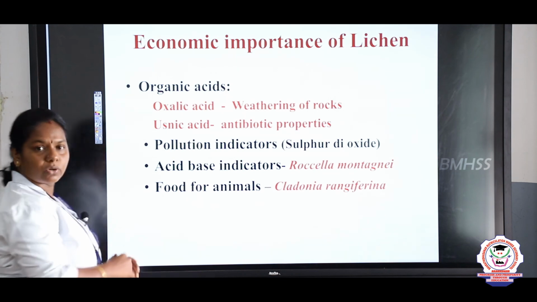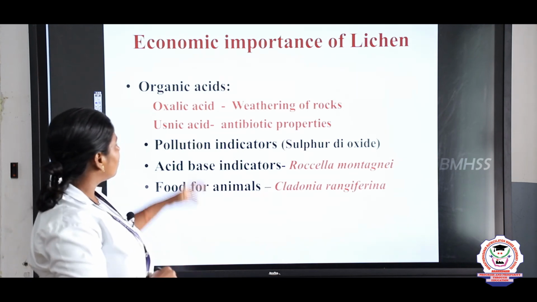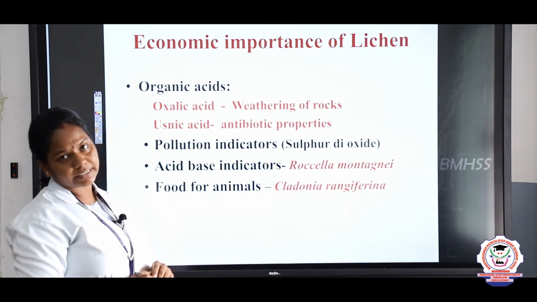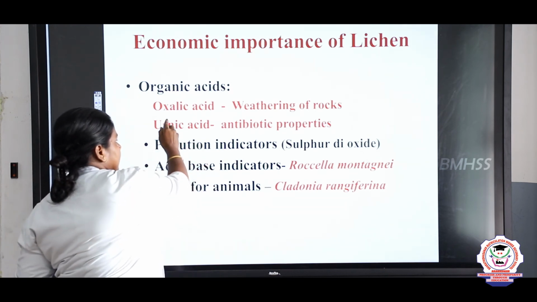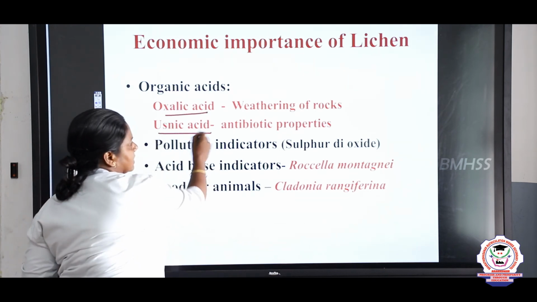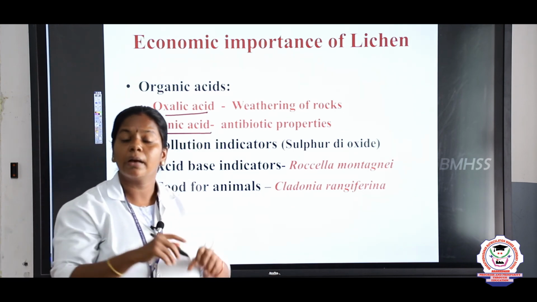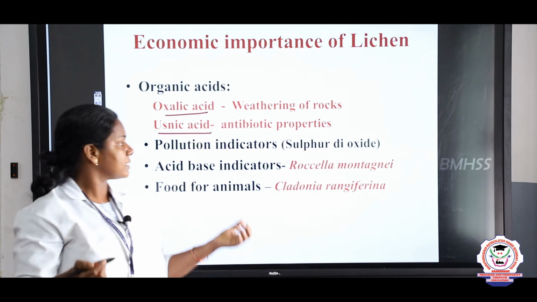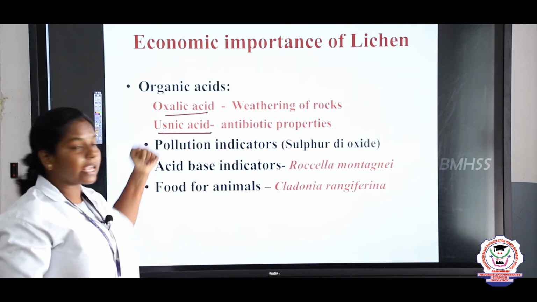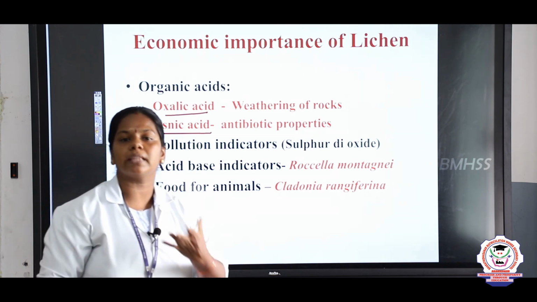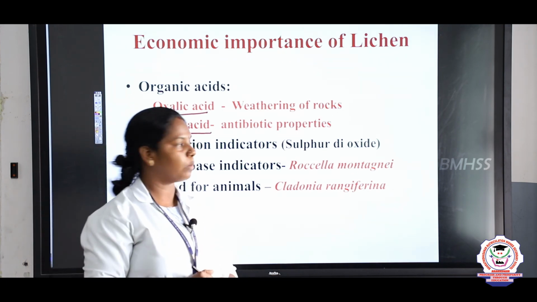heteromerous. Last is about the economic importance of the lichens. First, it is useful for the preparation of organic acids. Example, oxalic acid and usnic acid. Oxalic acid helps in the weathering of rocks. What do you mean by weathering, children? Breaking of the rocks. And some acids like usnic acid, they have antibiotic properties. It's used to stimulate the antibody formation in our body.